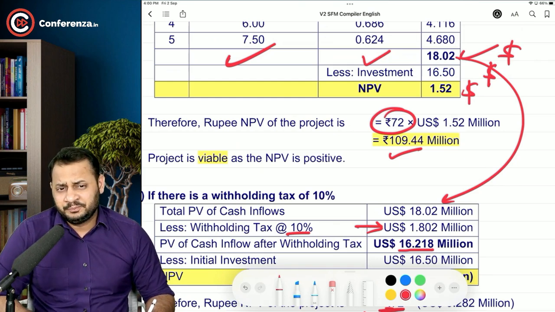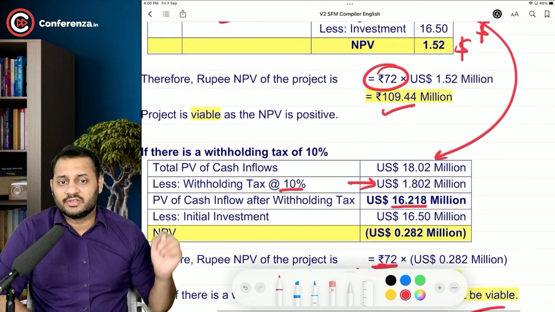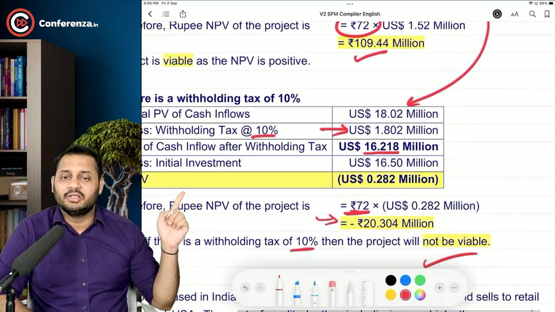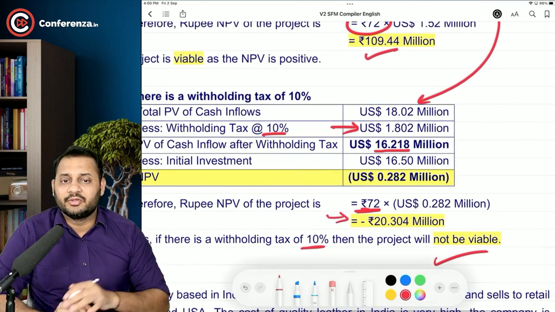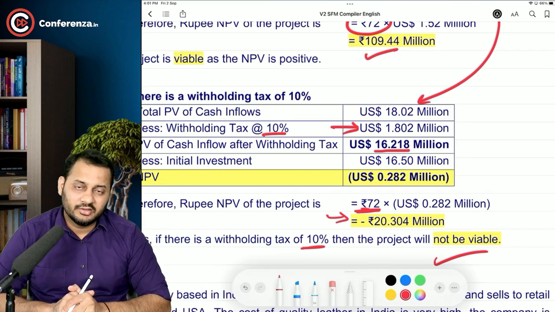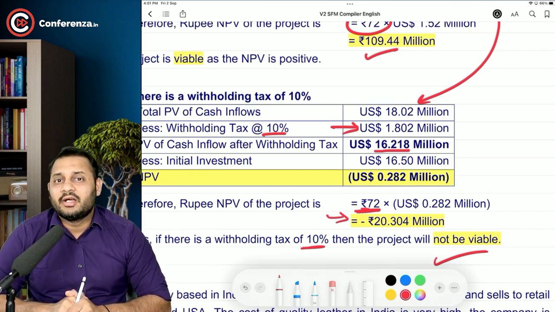Almost we can say 10 crore, 90 lakhs, 1 crore, 10 crore, yeah. 10 and 11 crore, almost 11 crore. But because of that 10% deduction, all the profits have vanished. And the NPV is going to negative 20 million. That's almost 2 crore rupees. So the project is not acceptable.